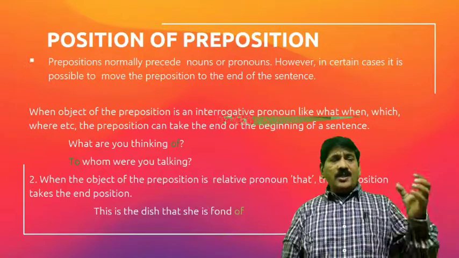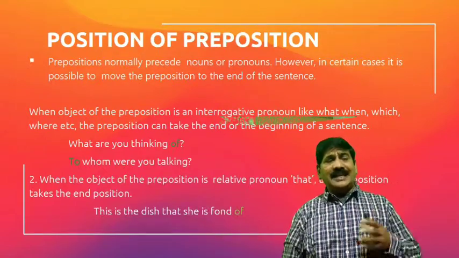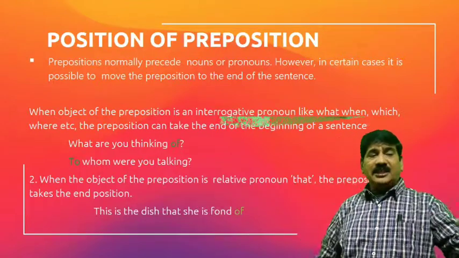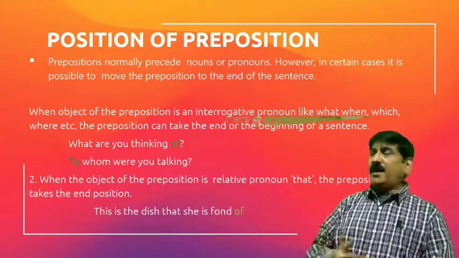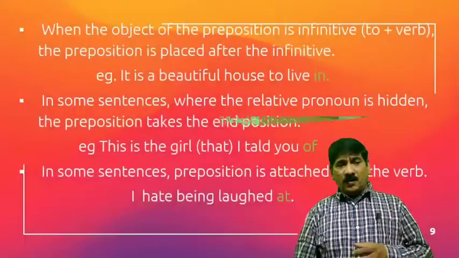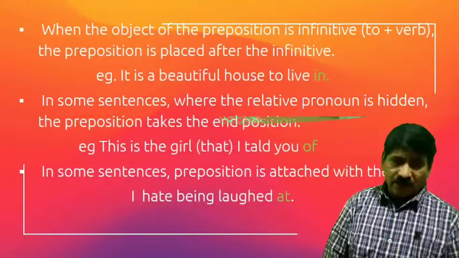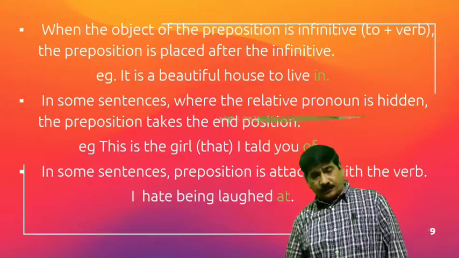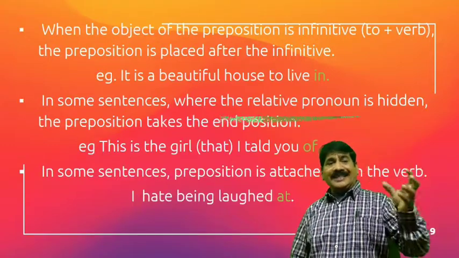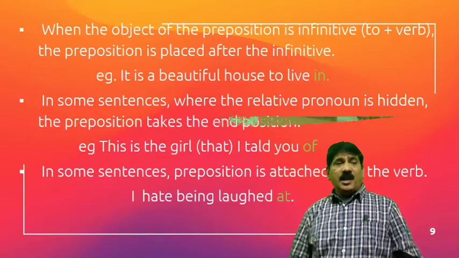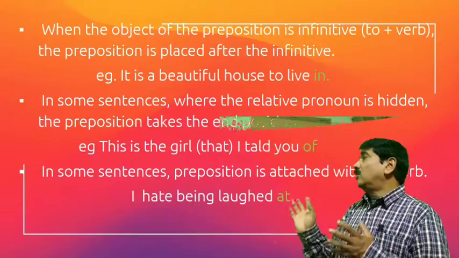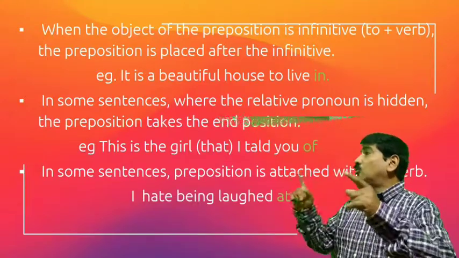When the object of the preposition is a relative pronoun, that is, then this is the dish that she is fond of. ये भी आखिरी में बैठा. So like that, ये position of preposition. अब हम जानेंगे, जैसे when the object of the preposition is an infinitive, to plus verb, the preposition is placed after the infinitive. It is a beautiful house to live in.